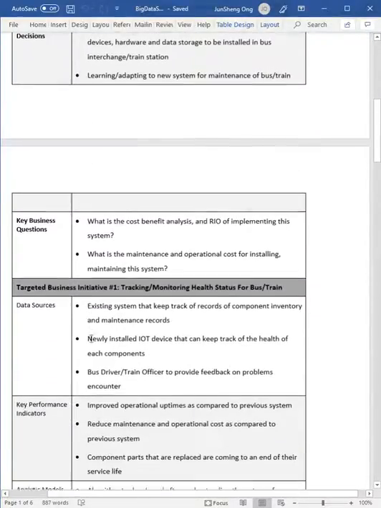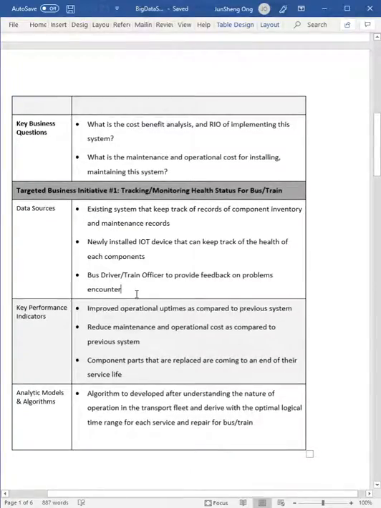The data sources that I thought of are, first of all, the existing system which keeps track of the component inventory and maintenance records. We extract all this data to our database. Next, once we install these IoT devices, there needs to be a way to draw data from them. That's another data source.